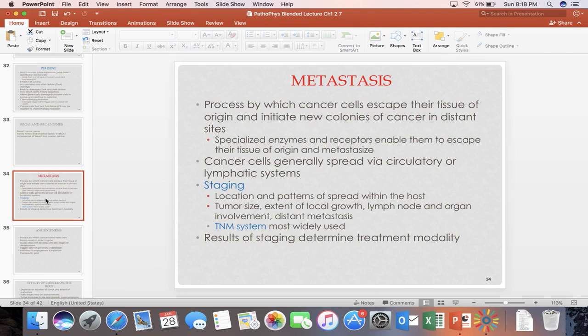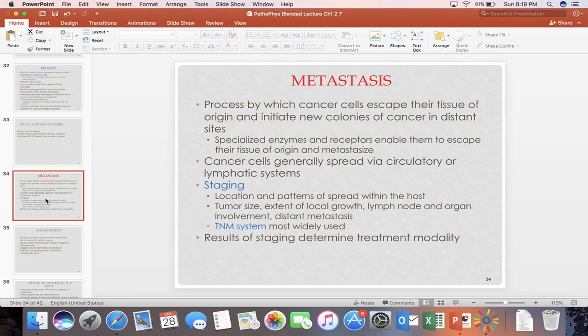Metastasis is the term where the cancer cell escapes its original tissue and invades new sites or initiates new colonies of cancer in distant sites. It is specialized enzymes and receptors that enable them to escape their tissue of origin and metastasize. The cancer cells generally spread via the circulatory or lymphatic system.